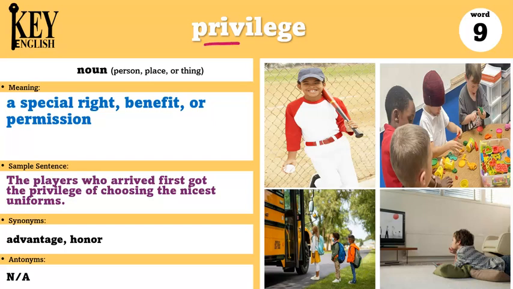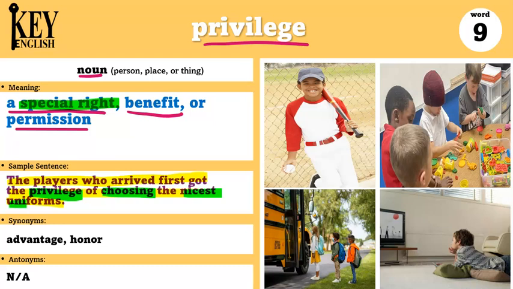Our next word is privilege. Privilege is a noun, and a privilege is a special right, benefit, or permission. The sample says, the players who arrived first got the privilege of choosing the nicest uniforms. So in this sentence, there were players who got to the game early maybe. And because they arrived early, they got a special right, something that they could do that the other players could not do. And the privilege that they got is that they can choose the nicest uniforms.